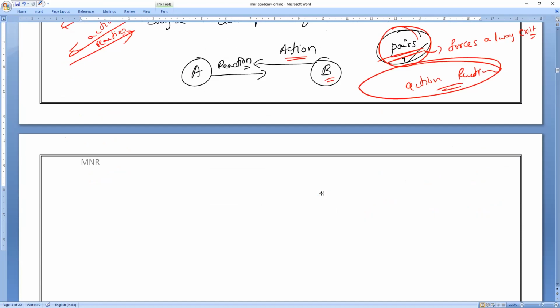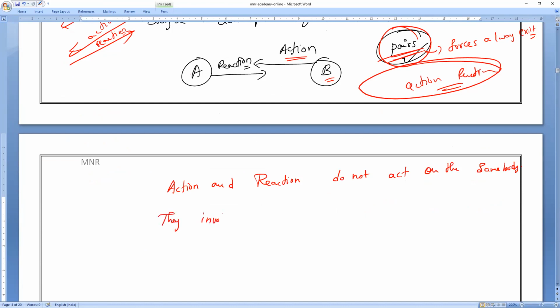That is why action and reaction cannot be shown on the same body. Always we need how many bodies? Action is shown by one body and the reaction is shown by another body. So action and reaction do not act on the same body. They involve two bodies.